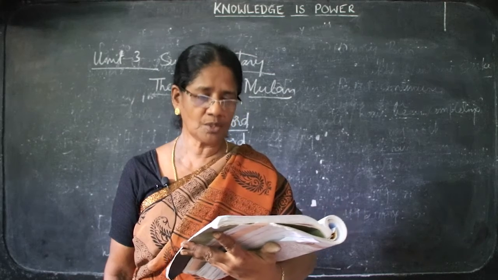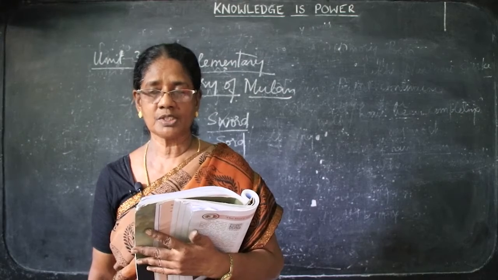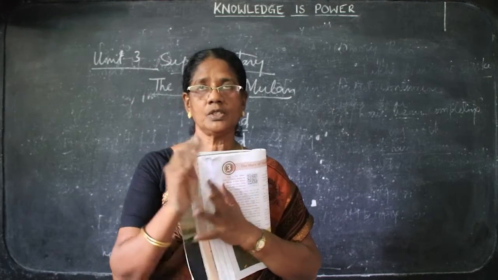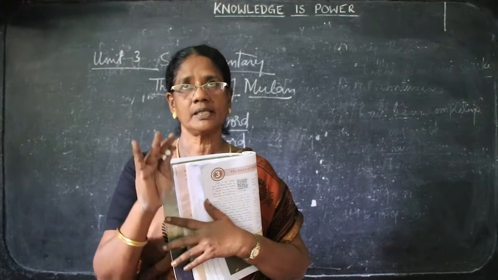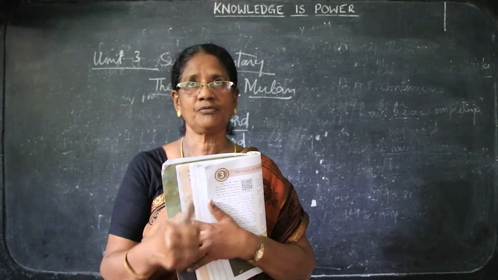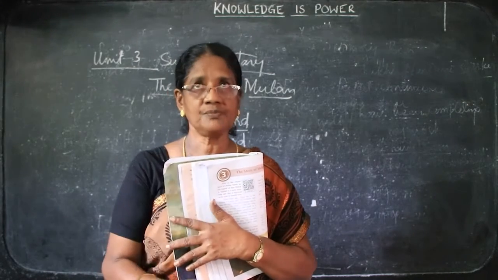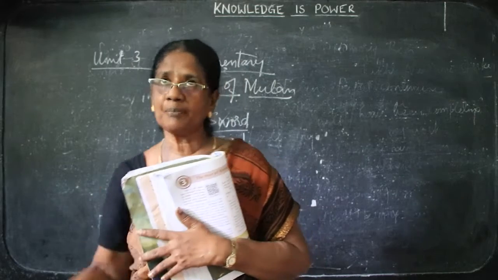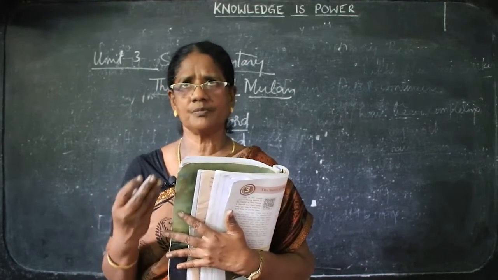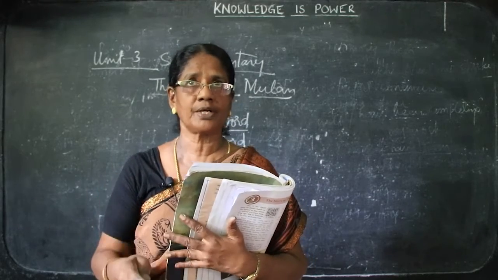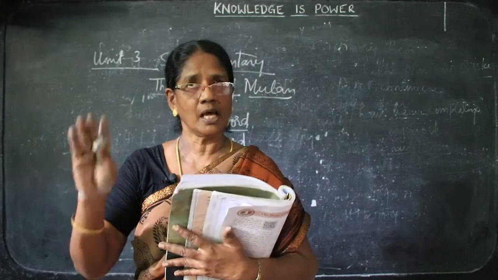But others called out in voices just as loud, with Mulan we win every battle, they said. Stay away from her. One part of that army which was under her was totally against Mulan. They said, we cannot serve under a woman. See the prestige issue that follows here. They don't want to serve under a woman. So they said, this girl must be punished severely and must be put to death. Another part of that army said, no, she is very loyal and very honest. With her, we won many battles on the war front. So she will be our general forever. This was the other side's opinion of the army people.